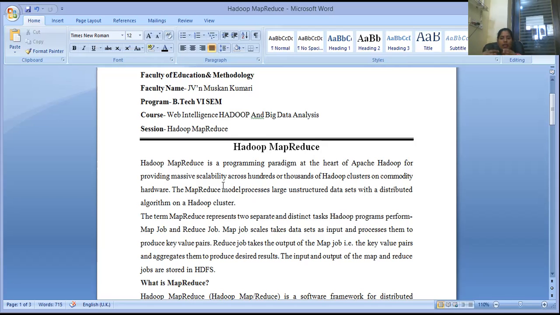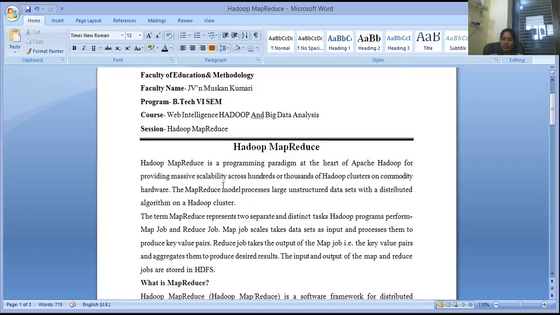So that is the scalability of clustering on commodity hardware. The MapReduce model processes large unstructured data sets with a distributed algorithm on a Hadoop cluster.